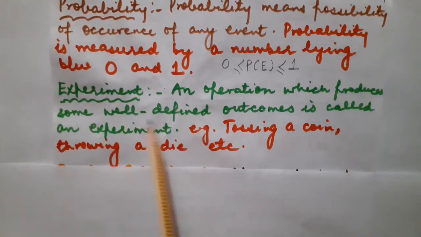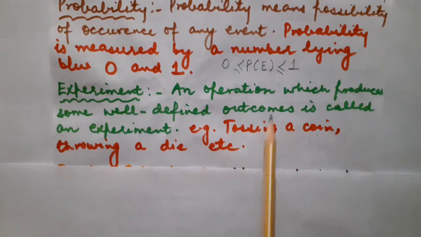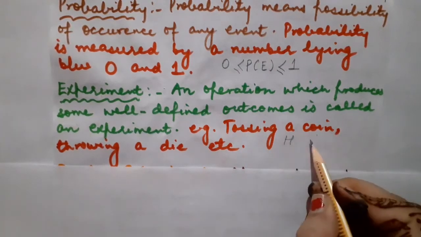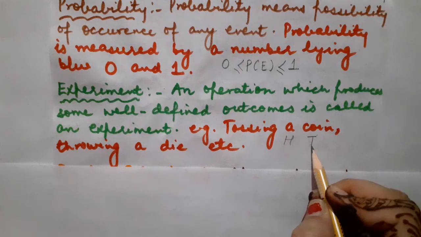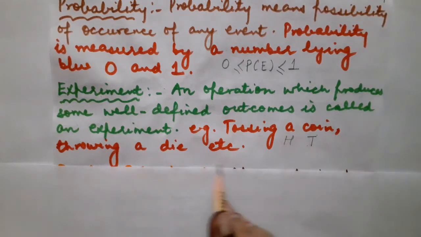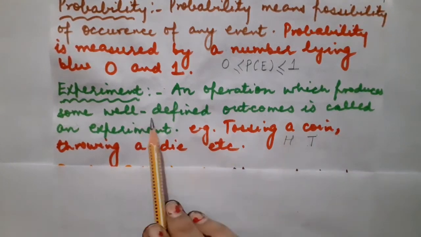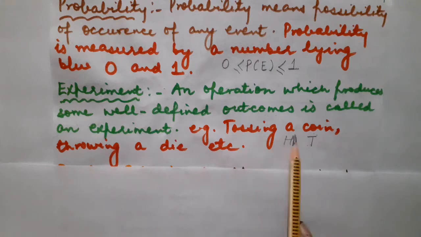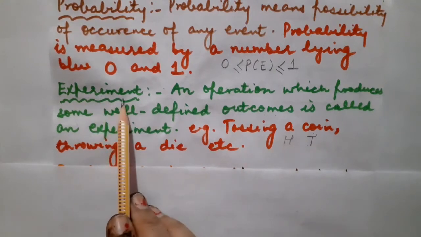So what will be the well-defined outcomes in that case? Either you will get H, that is head, or you will get T, that is tail. So head and tail are the well-defined outcomes whenever we toss a coin, but tossing a coin will be known as an experiment.